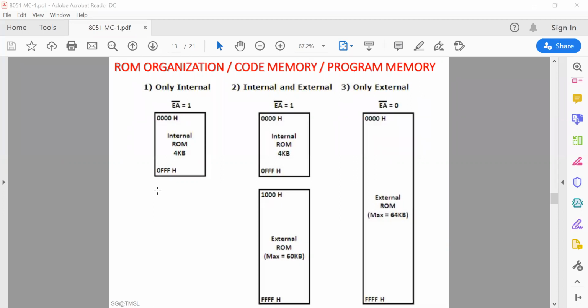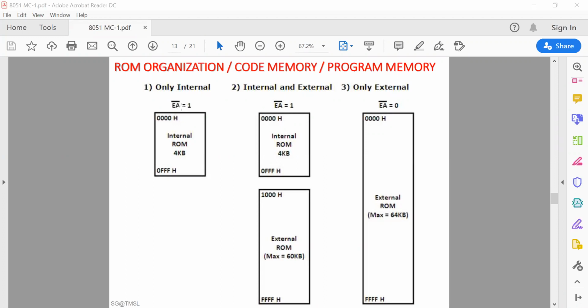In such a system, EA bar must be 1, so that the internal ROM is accessed. It is called external access, and it is active low. If 0 is there, then external memory is accessed. But if you don't want to access the external memory, only internal, this pin should be 1, high.